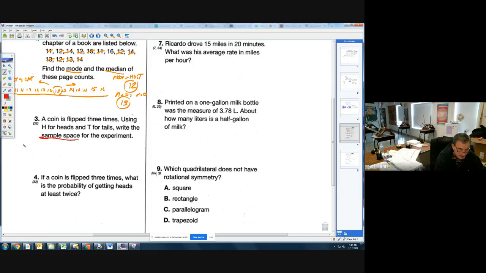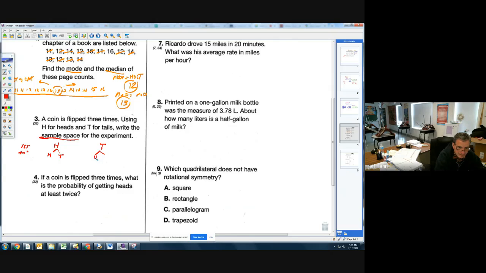Okay, so we've got our first flip. On the first flip, you can either get a head or you can get a tail. Notice the space I left there. After the first flip, on your second flip, off of each one of these, you could also get a head or a tail.